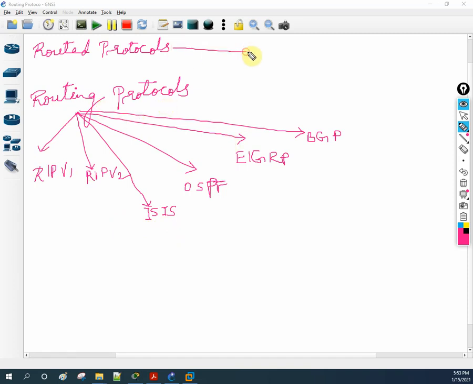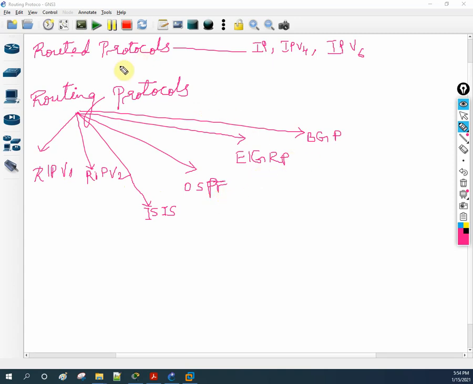What is routed protocol? Example: IP, and we can say IPv4, and we have IPv6. So this is an example of routed protocol and this is a routing protocol. So let me give you some theory. What is routed? This is an example I wrote. Whatever we have as an IP address, IPv4, IPv6 or IP, we call that a routed protocol. Routing protocol is nothing but the router learning the routes from the routing protocol, like RIP version 1, 2 or ISIS or OSPF, EIGRP, BGP.